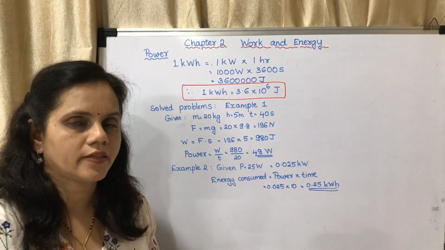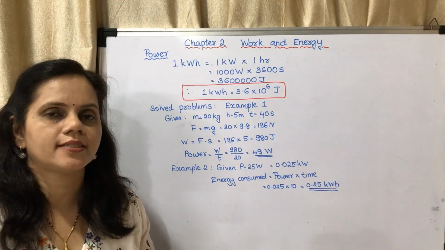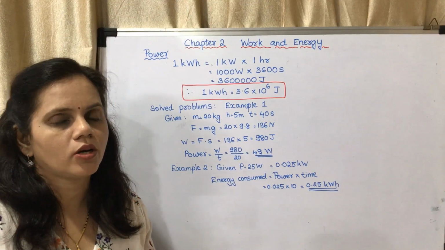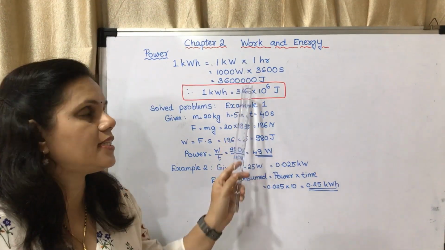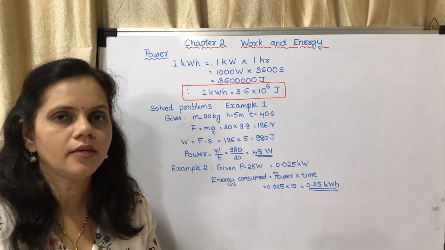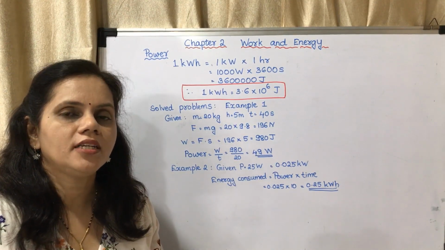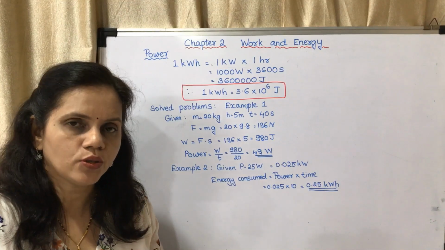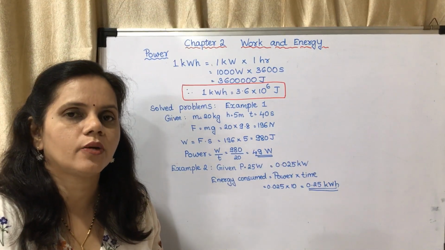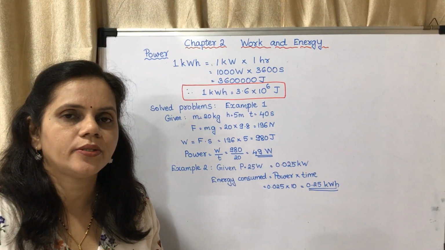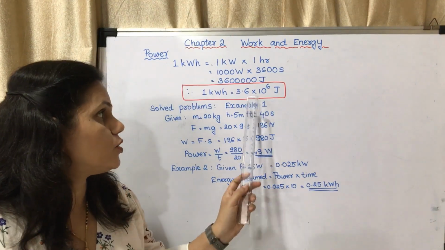The question will be: convert 1 kilowatt hour into joules. You have to write this much. It is a 2-mark question. Otherwise they would ask it as a 1-mark question: 1 kilowatt hour is equal to dash joules. 1 kilowatt hour is equal to 3.6 into 10 raised to 6 joules.